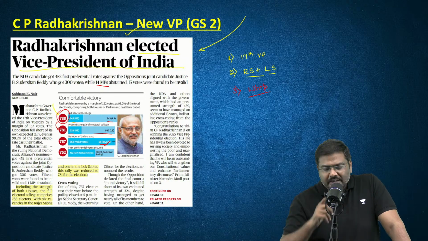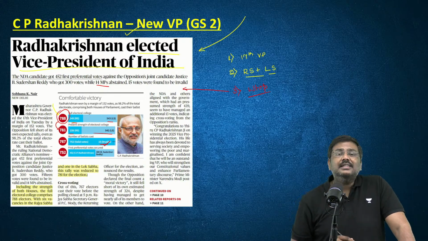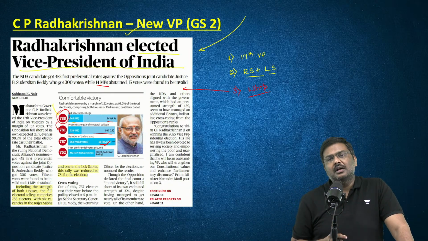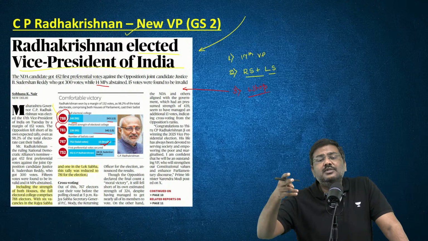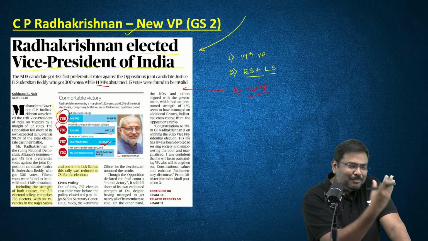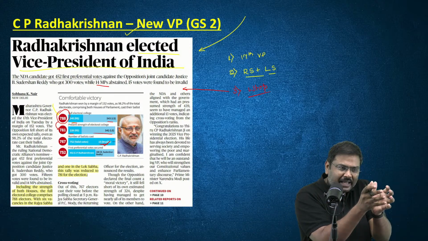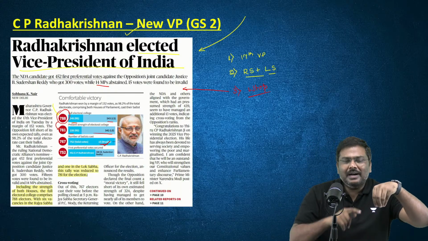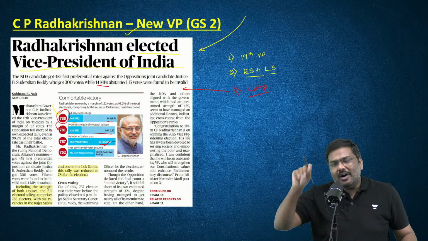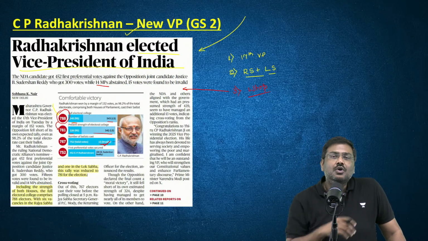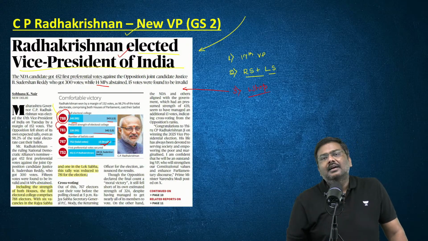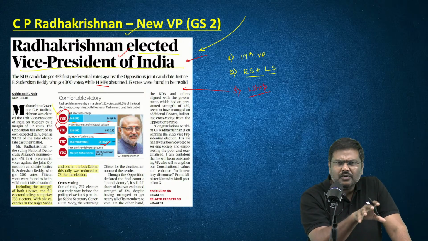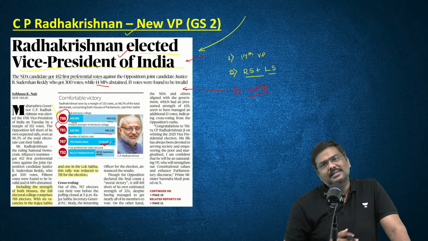And that is the precise reason why, in this election for the vice president, there has been cross voting as well. I repeat, there has been cross voting as well. Cross voting means the political party says this is our representative, but the members of the political party have voted for another contestant in the VP election. So cross voting also has been seen. These are very important points. Make observation. These are the kind of questions which can be asked in the preliminary examination.